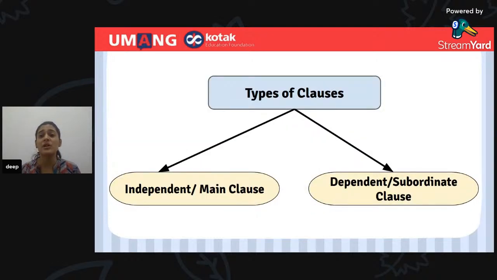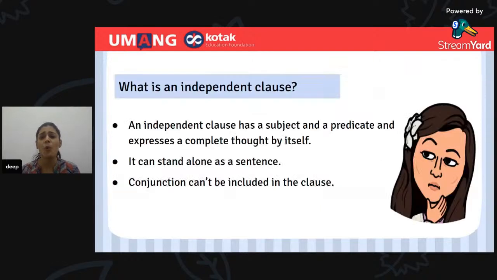Now let us see what are the different types of clauses. The first one is the independent clause or the main clause. And the second one is the dependent clause, or we can also call it a subordinate clause. Now let us learn what is an independent clause. So type independent clause in the chat box. Come on, quickly. You can even write the short form IC for independent clause.